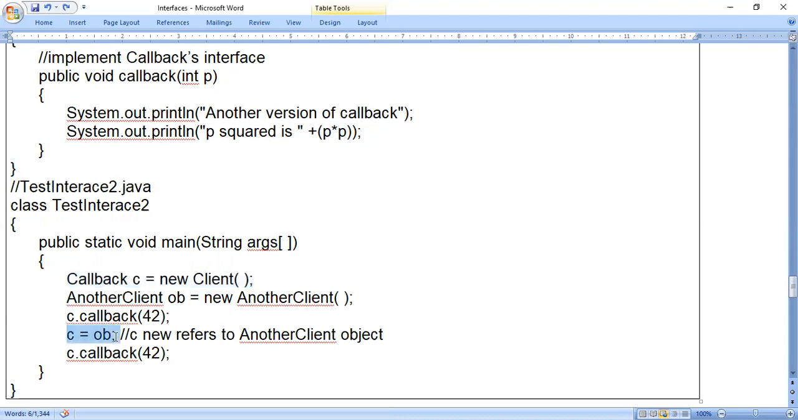You just look at the sentence: C is equals to OB. So OB refers to AnotherClient, right? OB refers to AnotherClient. Similarly, C also refers to AnotherClient. C is equals to OB is nothing but like this: C is equals to new AnotherClient.